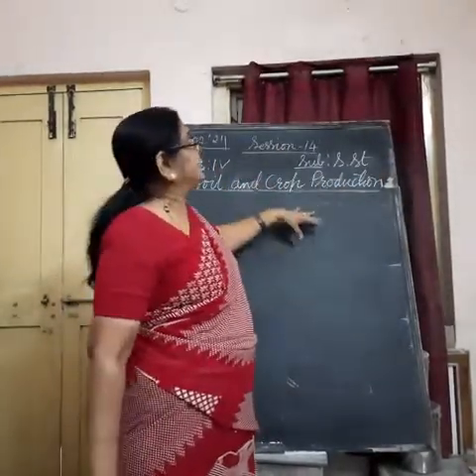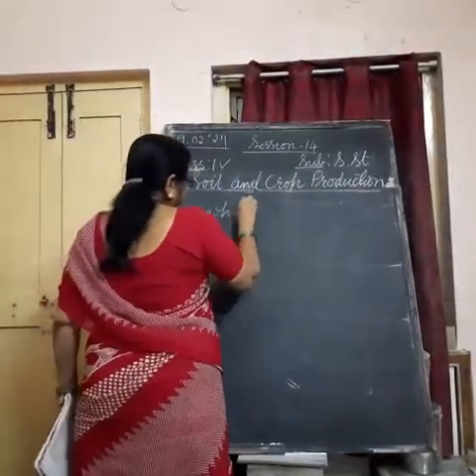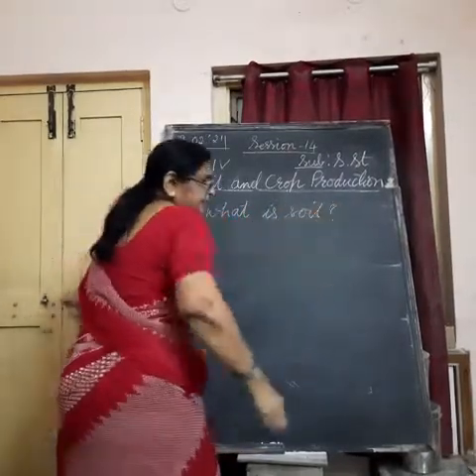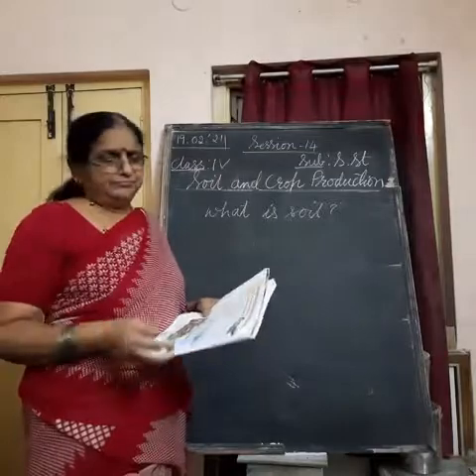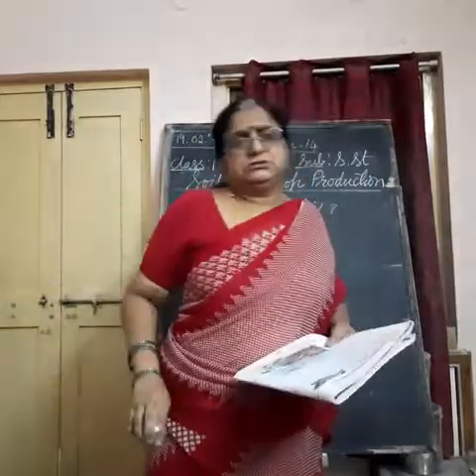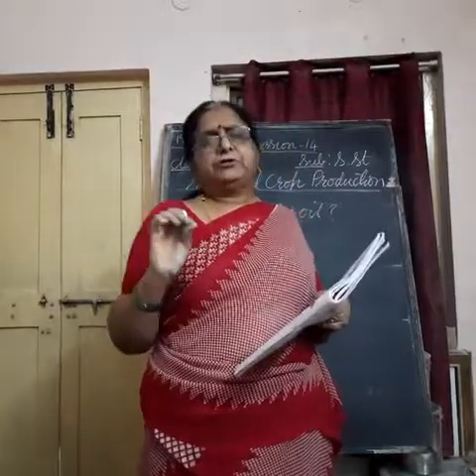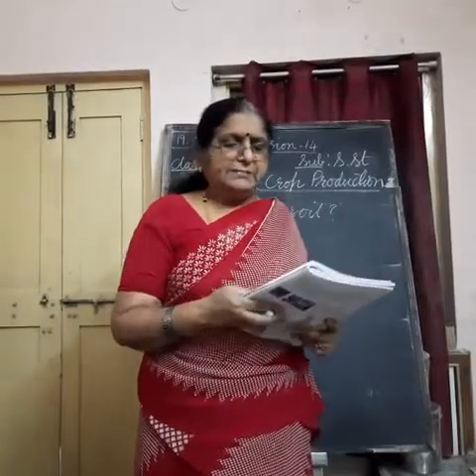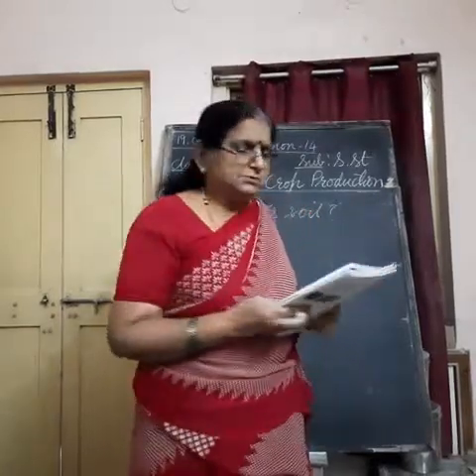Before going to that point, what we are going to study is what is soil. First, you have to know what is soil and how soil is formed. Understand? Unless you know what is soil and how it is formed, we cannot proceed. Soil is the most important renewable natural resource. Soil is the most important resource needed for the growth of crops. It is renewable. It is the medium of plants' growth and supports different types of living organisms on the earth.